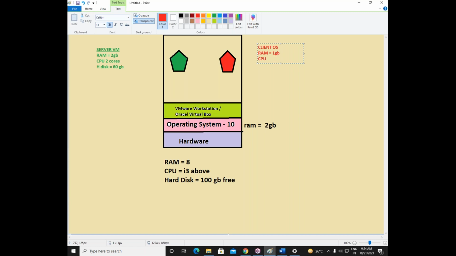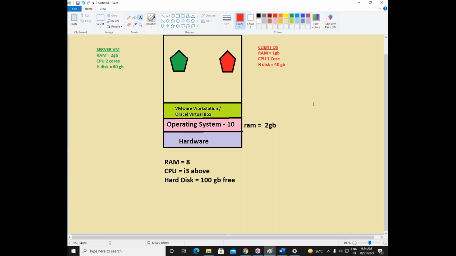CPU 1 core is enough. Hard disk, let's say 40 GB is enough. So for a client machine, this much configuration is enough. But for the server machine, try to take a bit more configuration, because a server machine should have good configuration, because the server operating system is heavier than your client operating system.